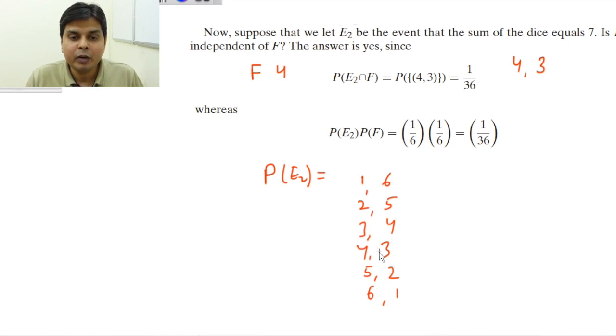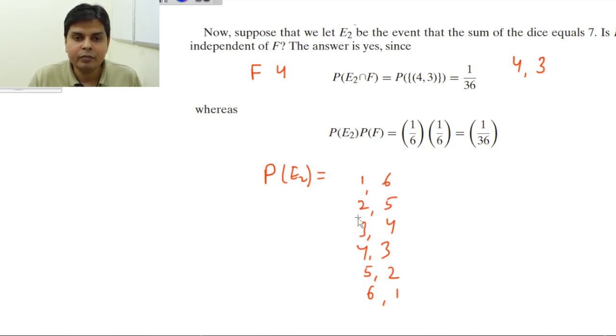So no matter what is the outcome of F, the first die, the outcome of E2 is independent of what is happening in the first die. That's why these two events are independent. Why? Because E2, the event that the sum of the dice equals 7, does not depend on the first die, because even if 1 is coming, probability of E2 happening is 1 by 6.